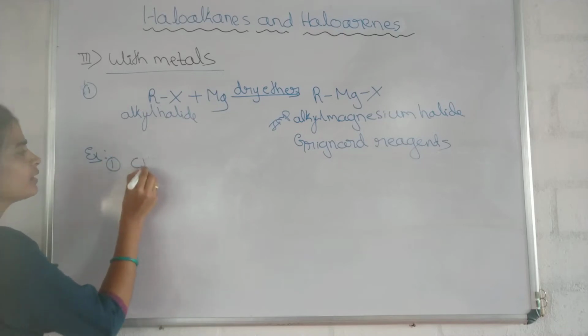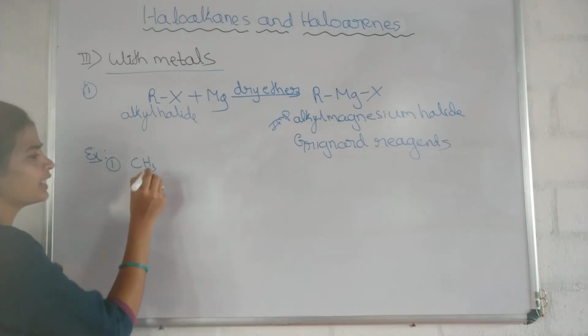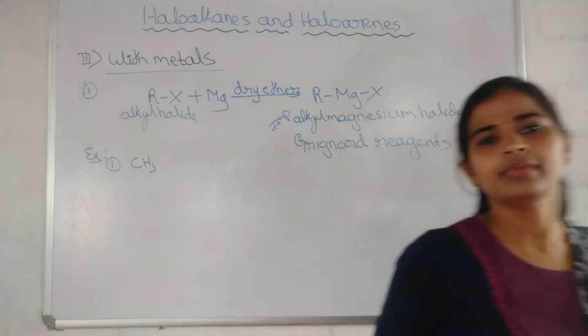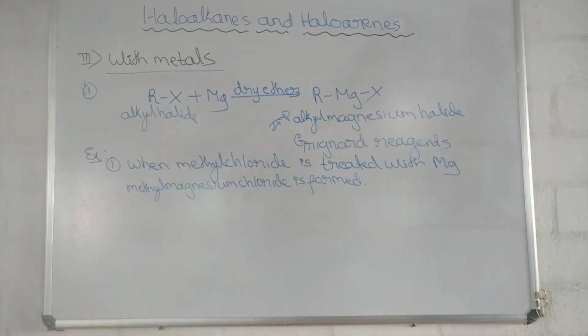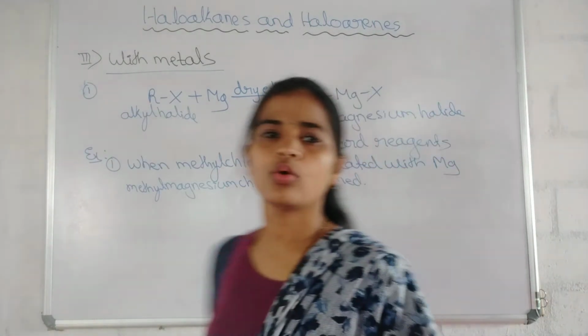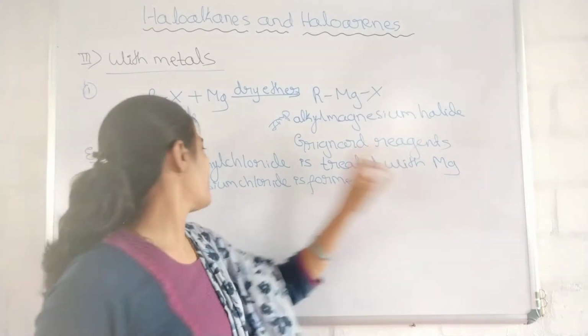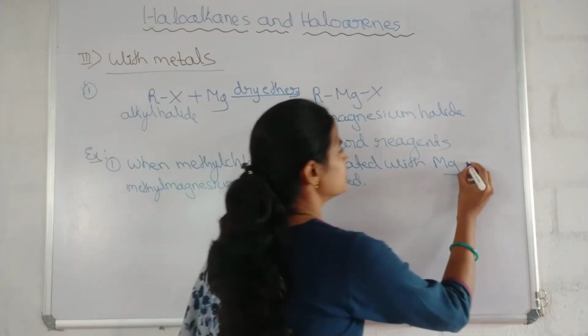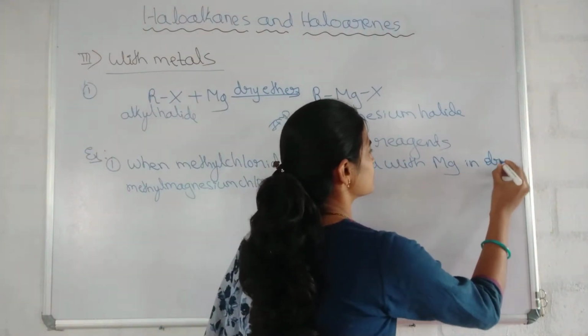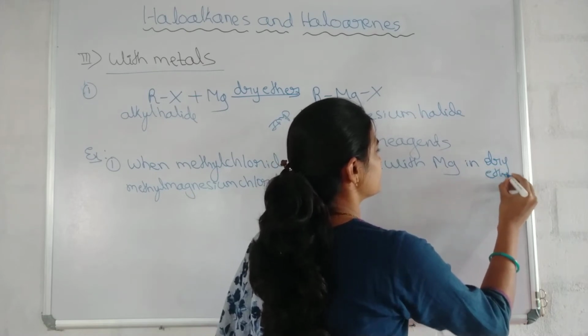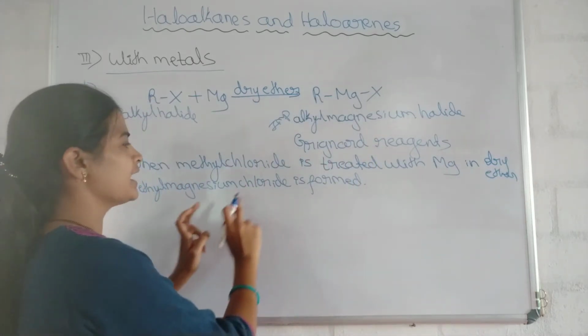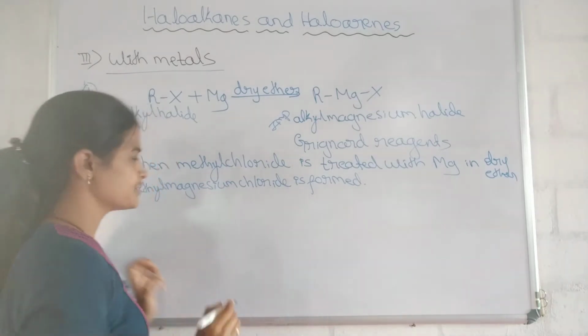Got it? Okay, write the example for this. Example number 1: when methyl chloride is treated with magnesium in dry ether, methyl magnesium chloride is formed.